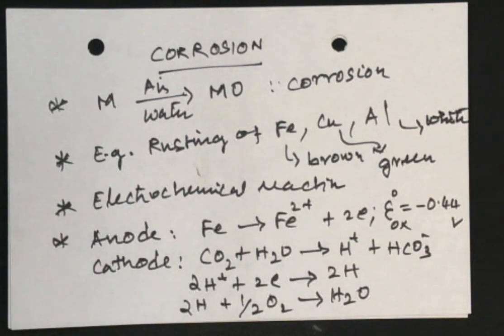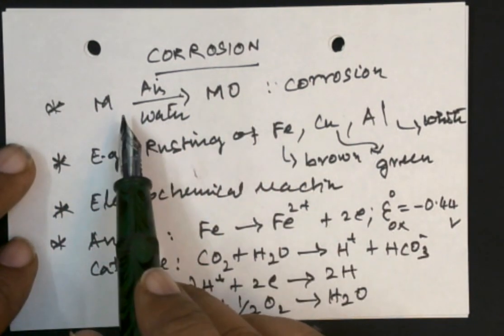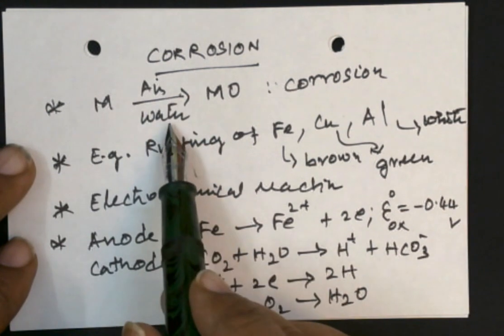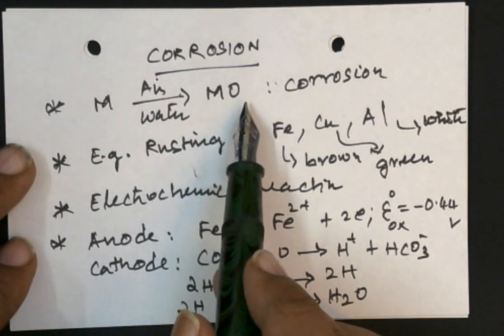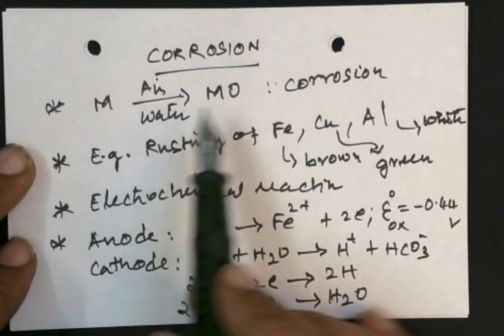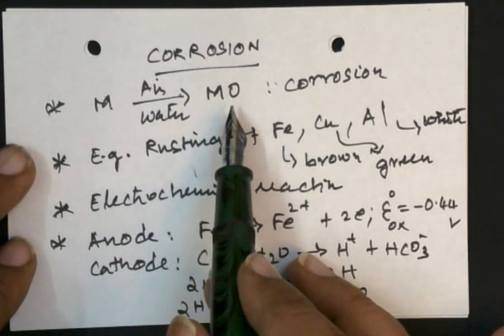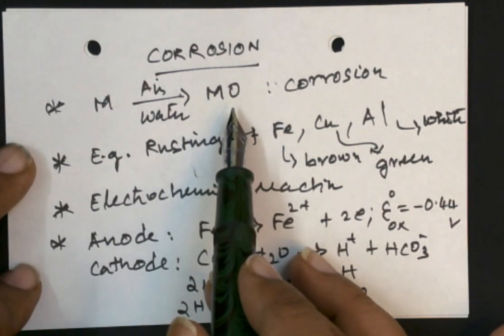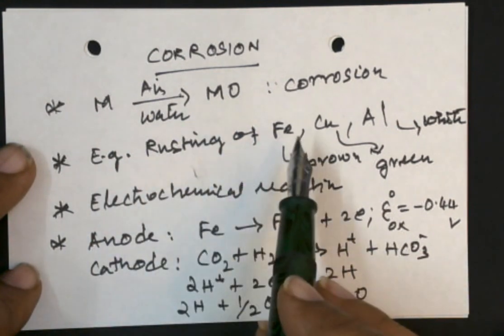Corrosion is nothing but the oxide layer formation on a metal on exposure to air and water. So the metal becomes metal oxide, and thereby a metal oxide layer is formed over the bare metal, and it will lose its property. The original luster is lost, and also there is a loss of material. For instance, we call rusting of iron an example of corrosion.